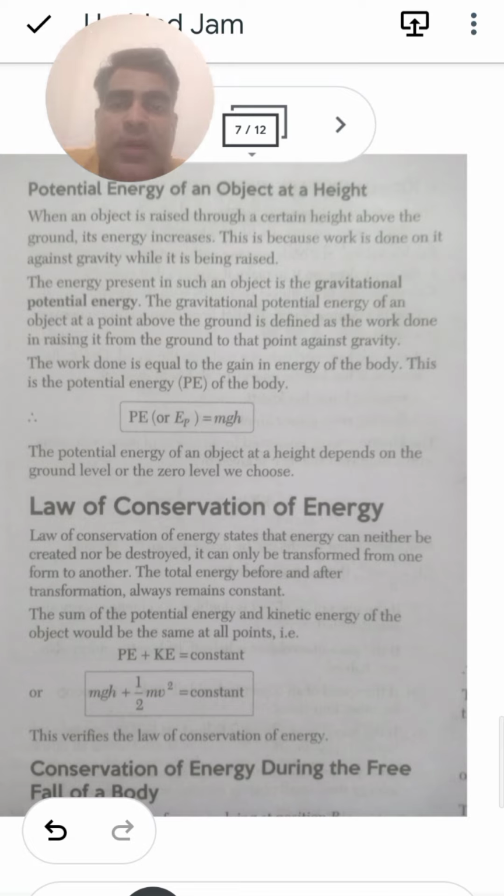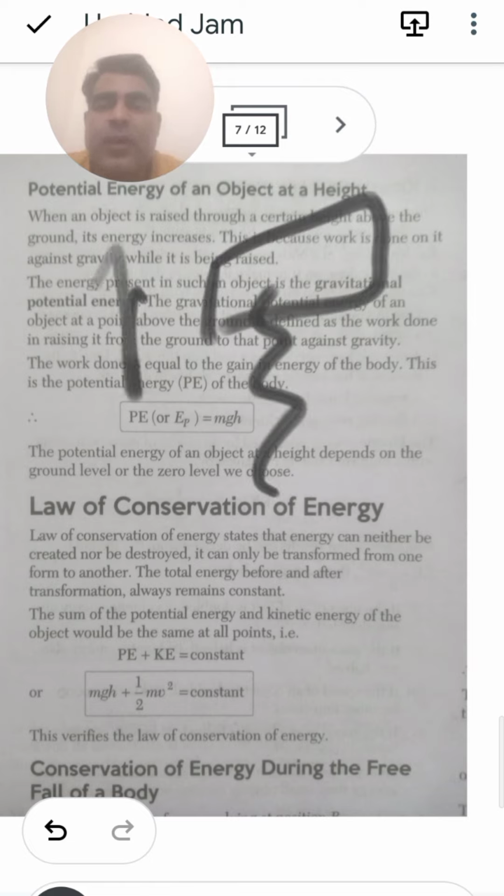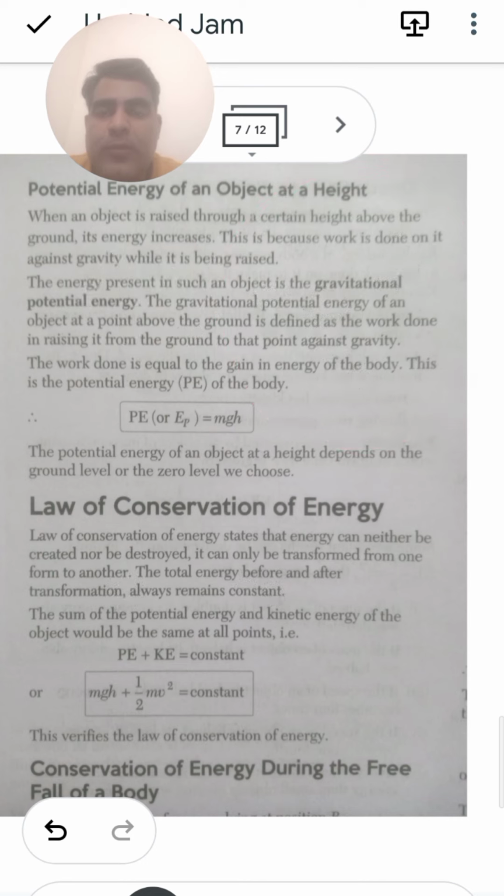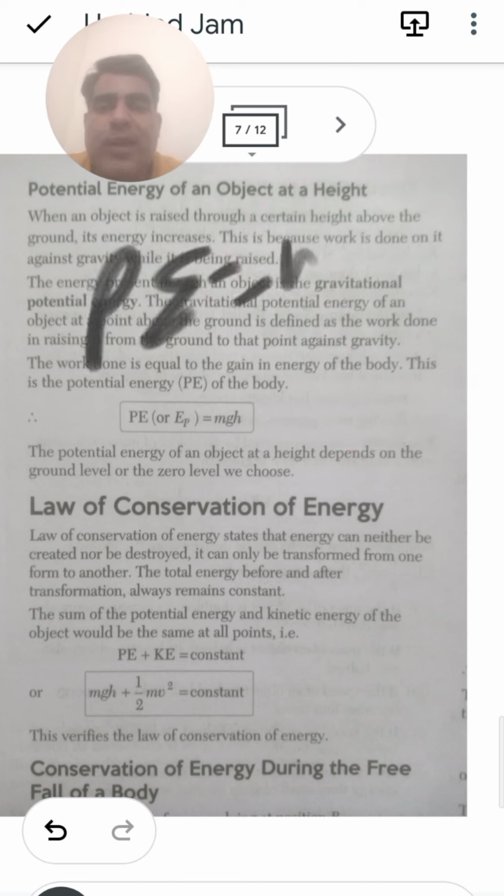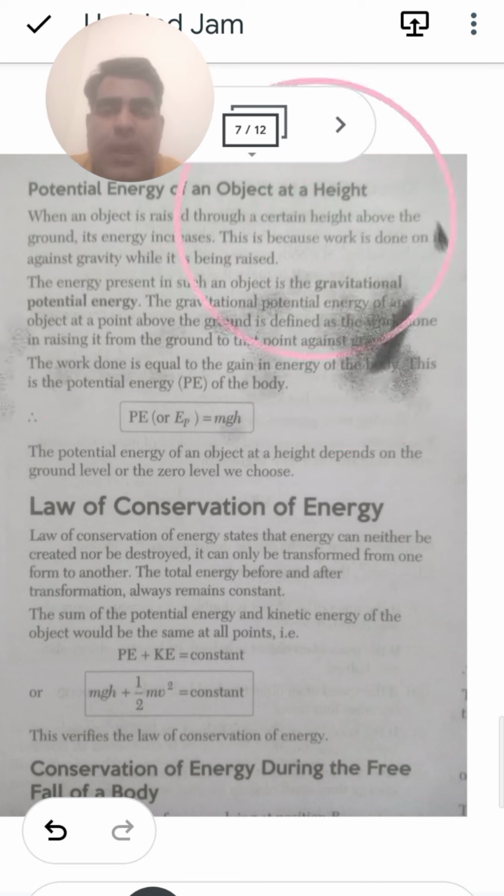The gravitational potential energy of an object at a particular height above the ground is defined as the work done in raising the object to a certain height from the ground, against gravity. The work done is equal to the gain in the energy of the body. So whatever energy the body gains, we say that it is the net value of the potential energy. So the value of the potential energy is equivalent to how much? It is m into g into h.